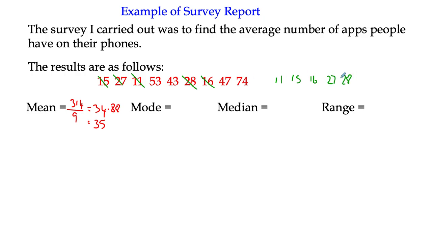27, 28. What have we got left? 40s, 43 and 47. And then we've got 53 and 74. 1, 2, 3, 4, 5, 6, 7, 8, 9 numbers. And I knew I started with 9. Good. So have a look at that. Do you notice that there aren't any numbers that are the same? And that's absolutely okay. There's always a mean and there's always a median, but there's not always a mode.